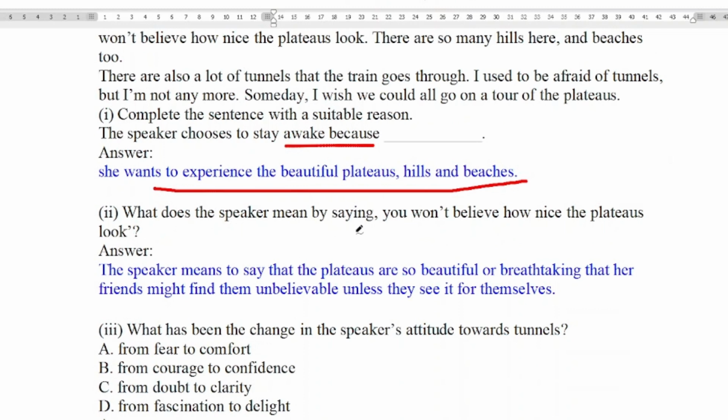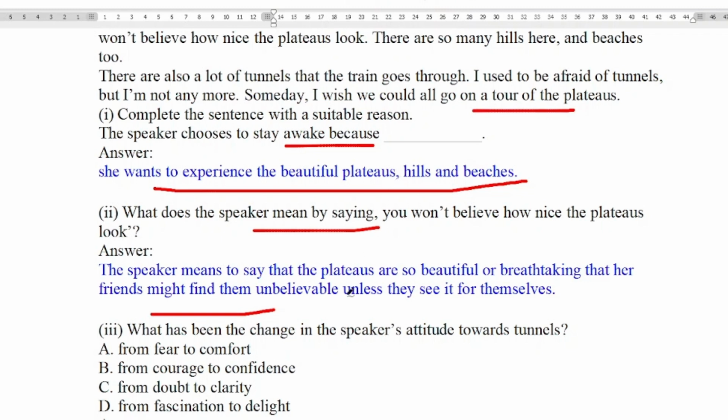What does the speaker mean by saying, you won't believe how nice the plateaus are? The speaker wants to say that the plateaus are so beautiful or breathtaking that her friends might find them unbelievable unless they see it for themselves. So, if she is describing it, maybe she felt that the friends may not believe her. So, they should come and see. That is what she is saying. I wish we could all go on a tour of the plateaus. This is what she is saying now.